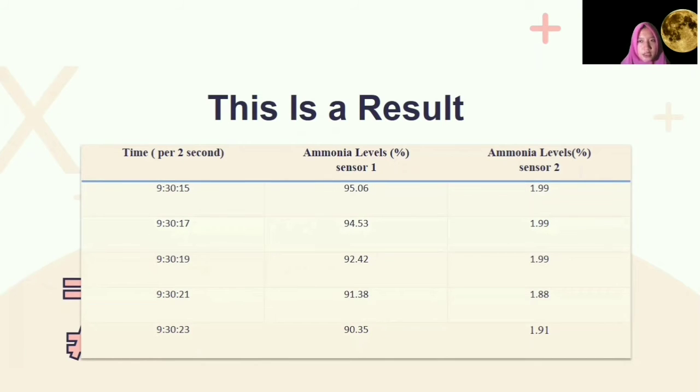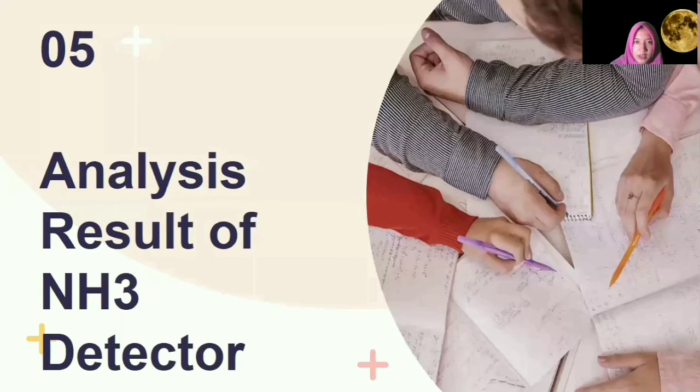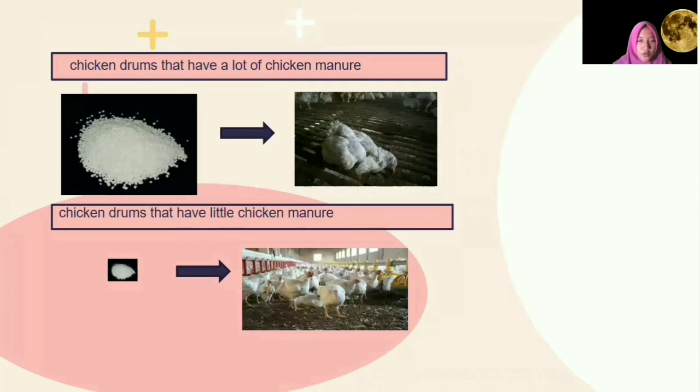Sensor 2, which is placed where there is less chicken manure, has lower levels of ammonia gas. You can see that the ammonia levels are 1.99, 1.99 and others.